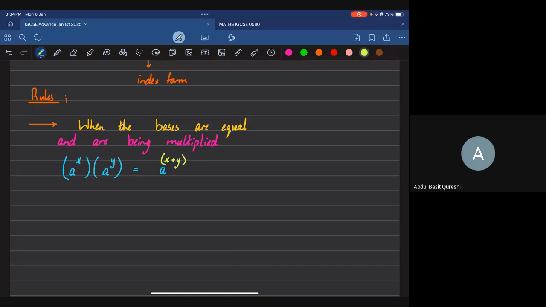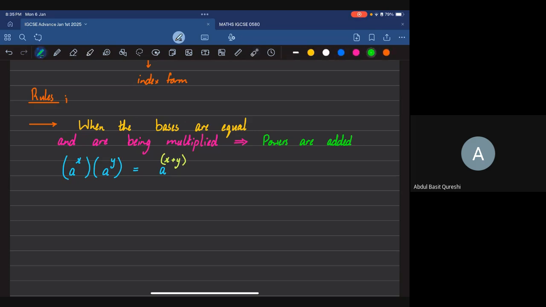One thing you need to remember is that when bases are equal and are being multiplied together, powers are added to each other. You're going to consider the same base, whatever the base was, A, B, whatever it was. Make sure that if the bases are equal and they are being multiplied, you add the powers up. That is what we did.